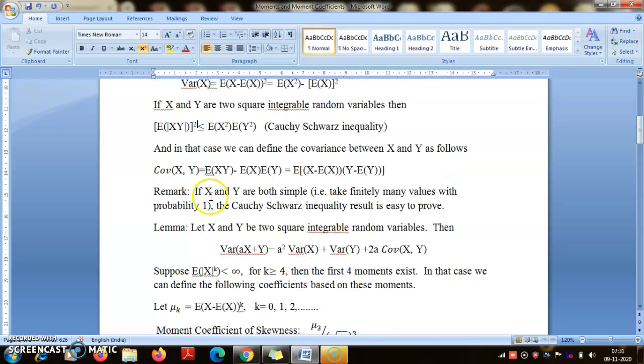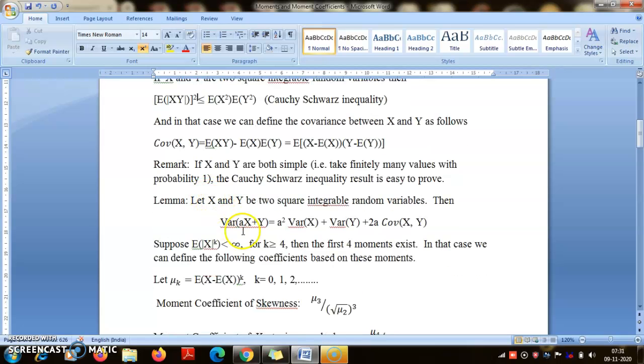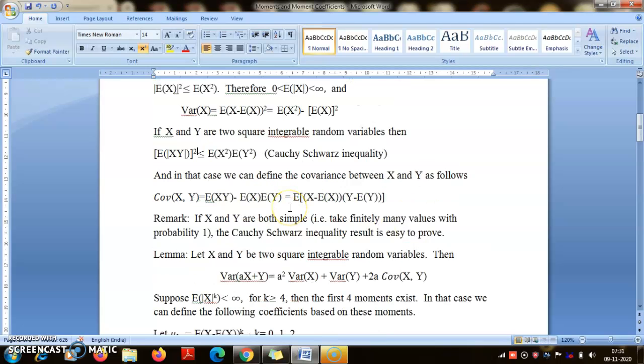So now once we have defined variance and covariance, we can define variance of the sum aX plus Y, and in general we can talk about variance of a1X1 plus a2X2 plus akXk. They will be defined in the same way. So what happens is, this is a square times variance of X plus variance of Y plus twice a times covariance of XY. If you want a detailed proof, then it is very simple. You put aX plus Y instead of X, and expectation of aX plus Y will be a times expectation of X plus expectation of Y. So you will have to put that there and then expand the a minus b whole square formula.